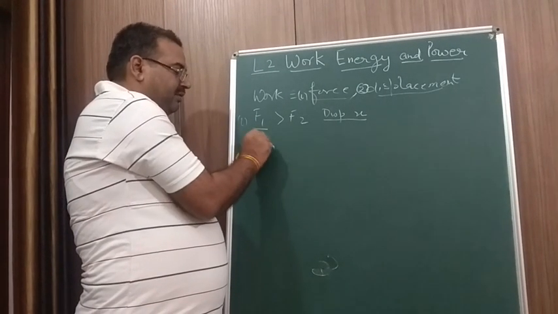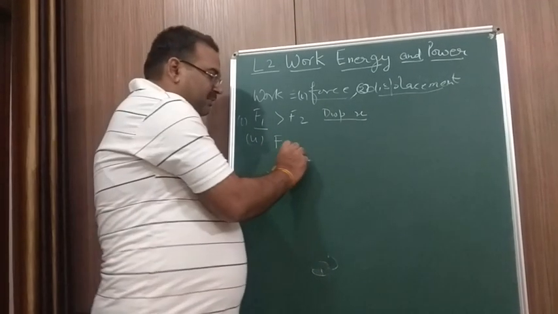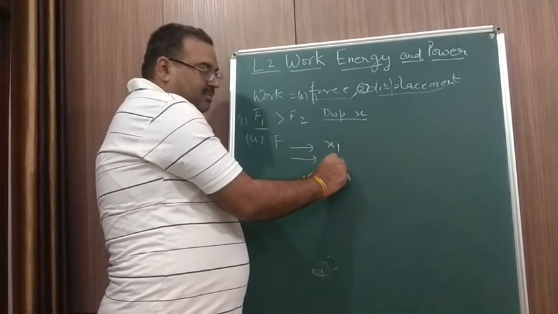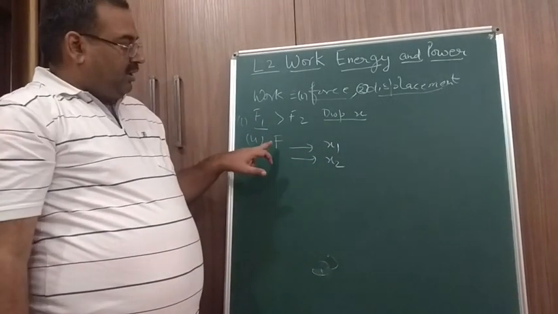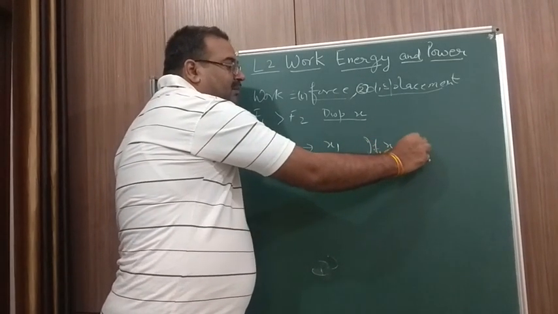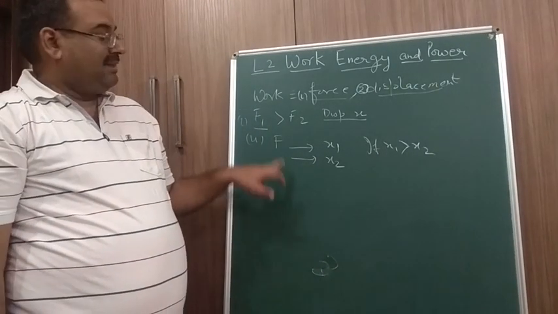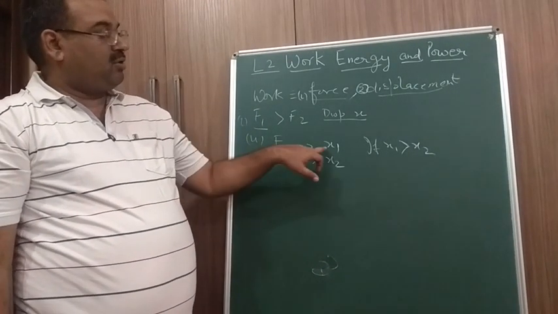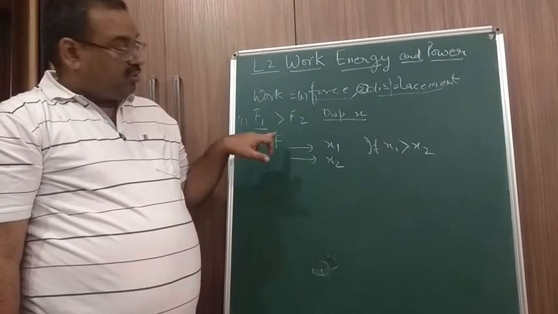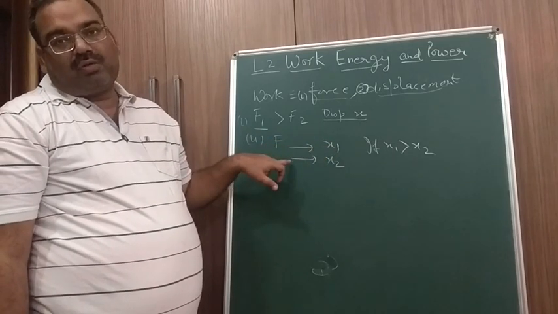This is the first case. Second case, what do we do? We take a constant force F and it displaces one object by displacement x1 and another object by displacement x2. If x1 is greater than x2, then the work done is greater in the case when the force displaces an object by x1. For a constant force, if displacement is more, work done is more.